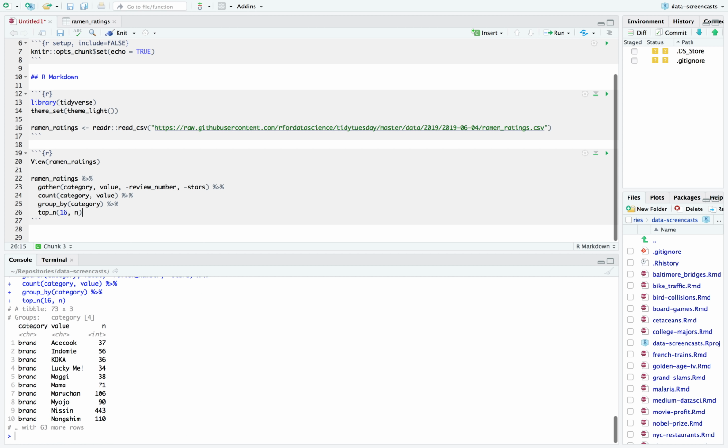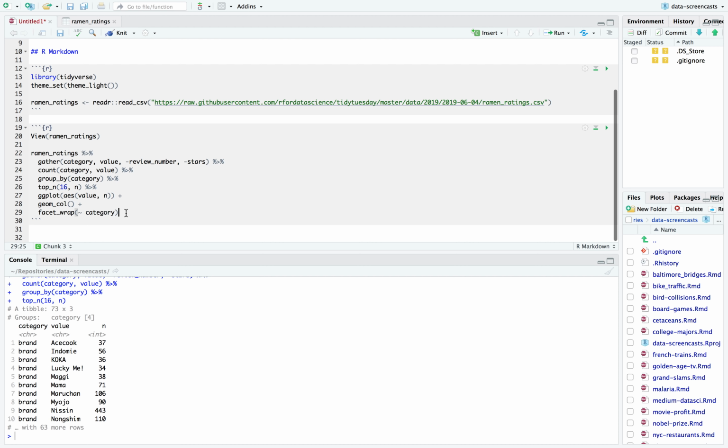What am I trying to do here? I'm trying to create a bar plot of all 4 of these categories in the same plot. So this actually should be category, value. So value, n, geom_col, facet_wrap by category, and coord_flip.